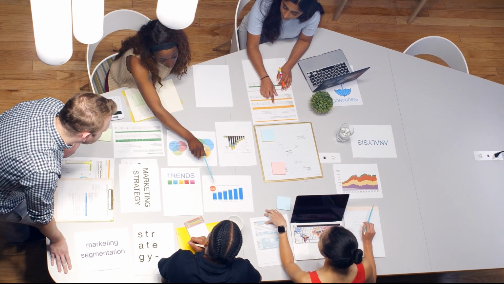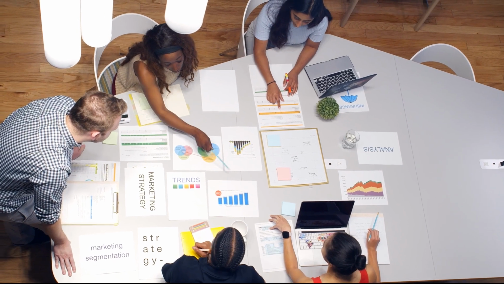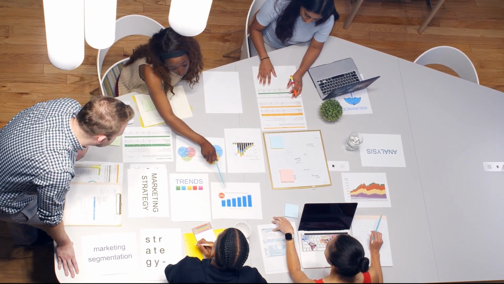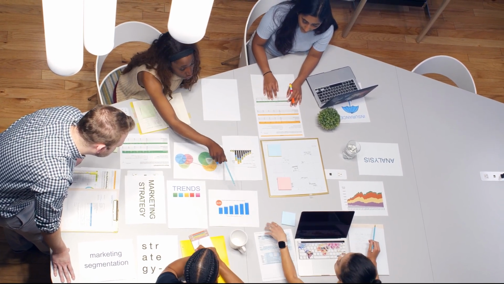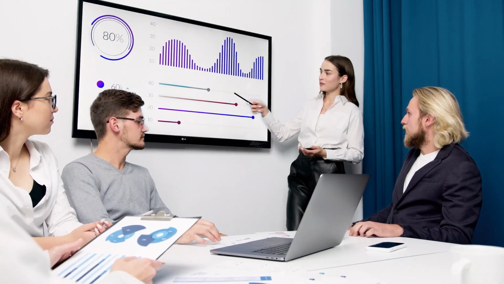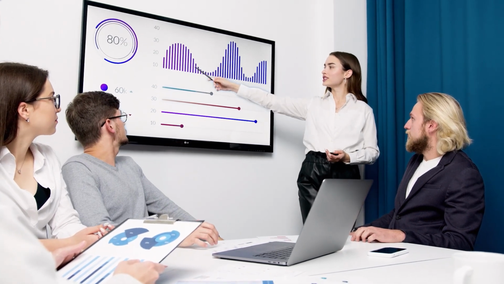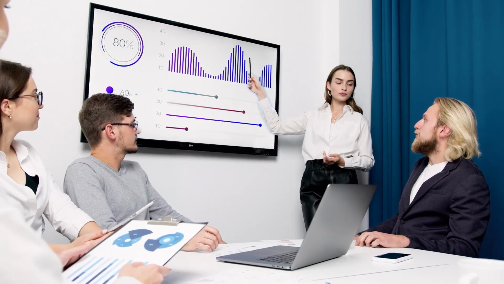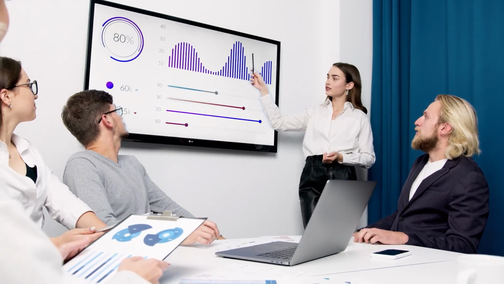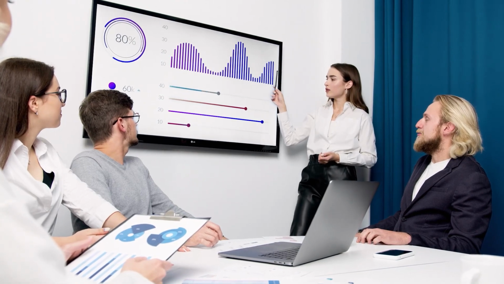Today, we're diving into the world of passive income investing and comparing two high-quality dividend growth ETFs, Schwab US Dividend Equity ETF, ticker symbol SCHD, and the Vanguard Dividend Appreciation ETF, ticker symbol VIG. So if you're looking to build wealth through dividend investing and want to make an informed choice, you've come to the right place. Let's get started.